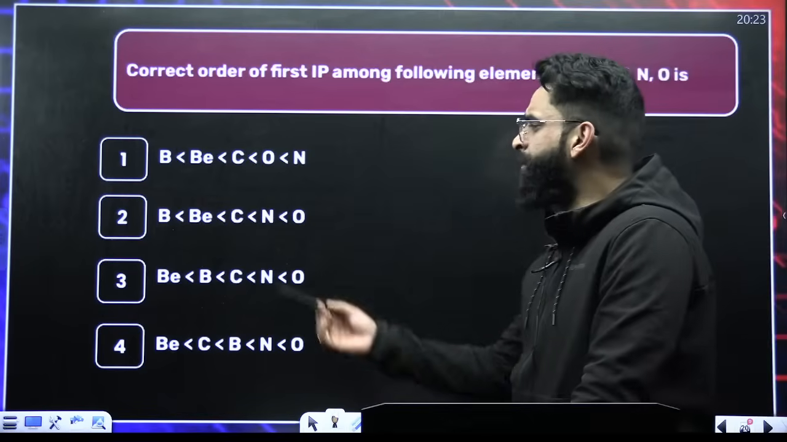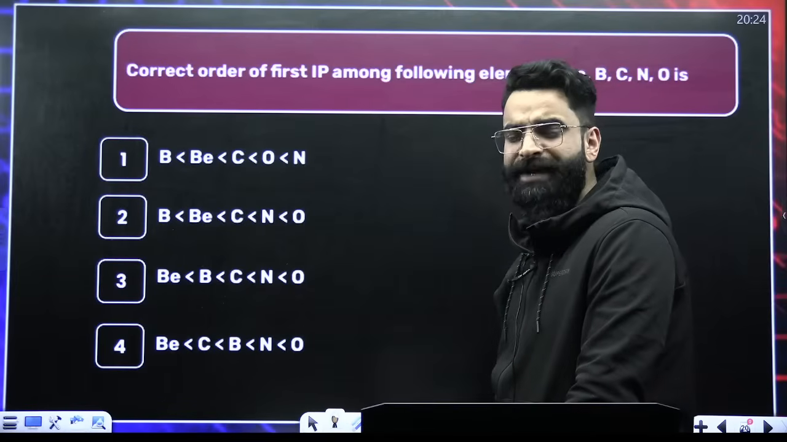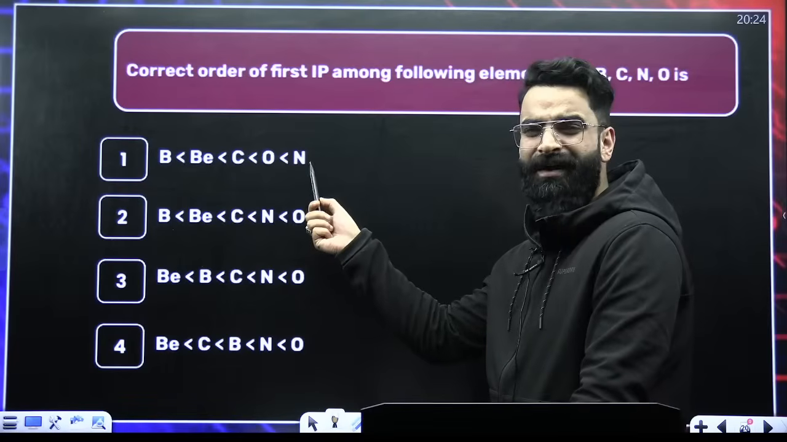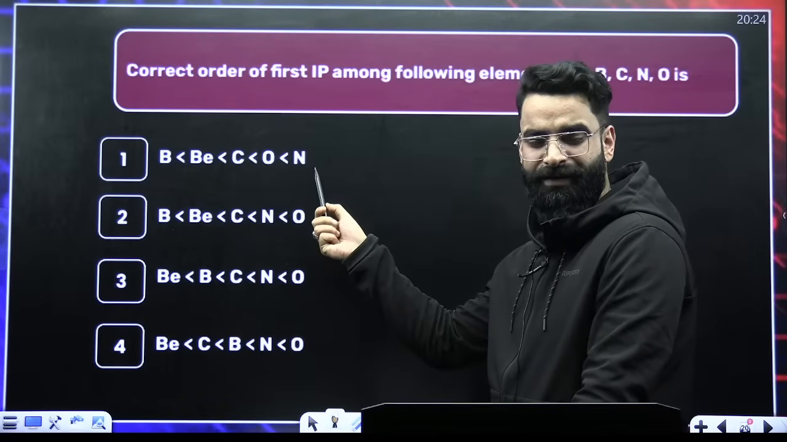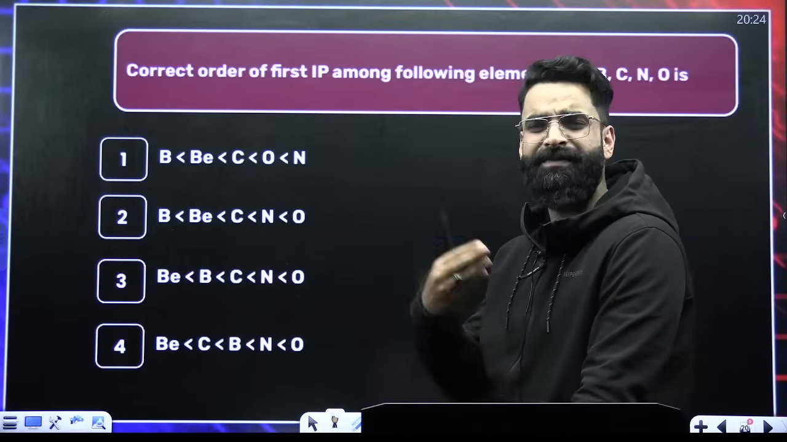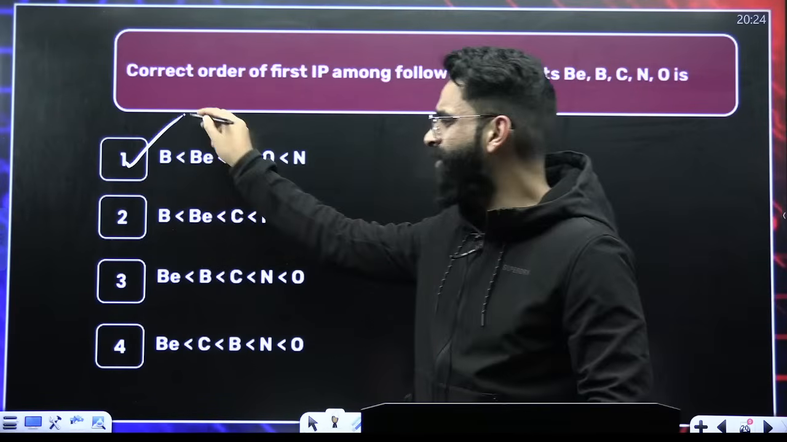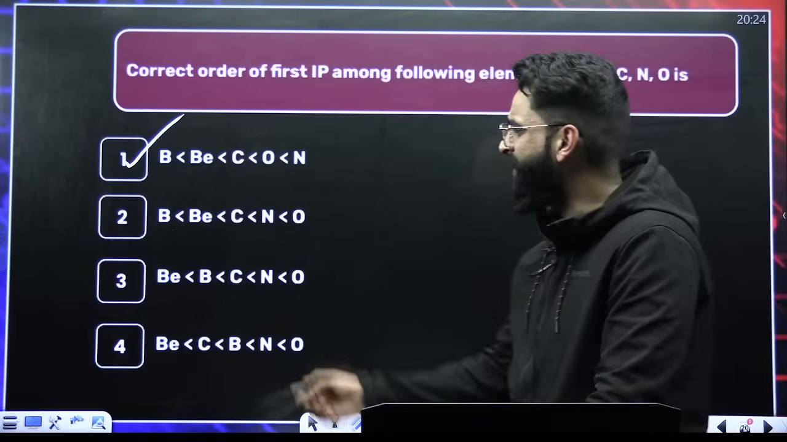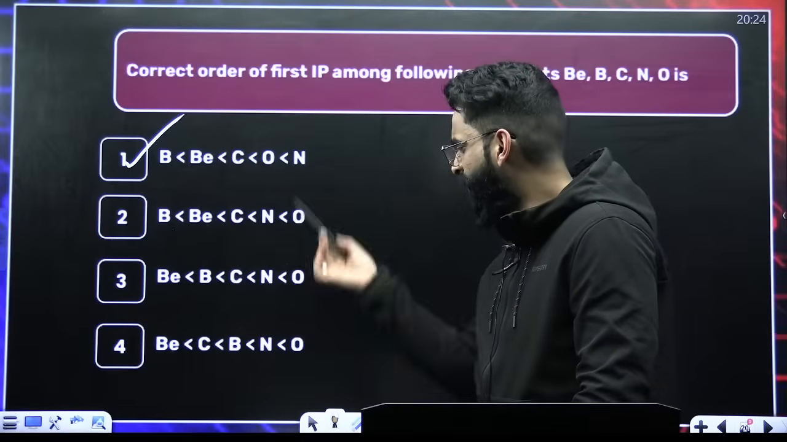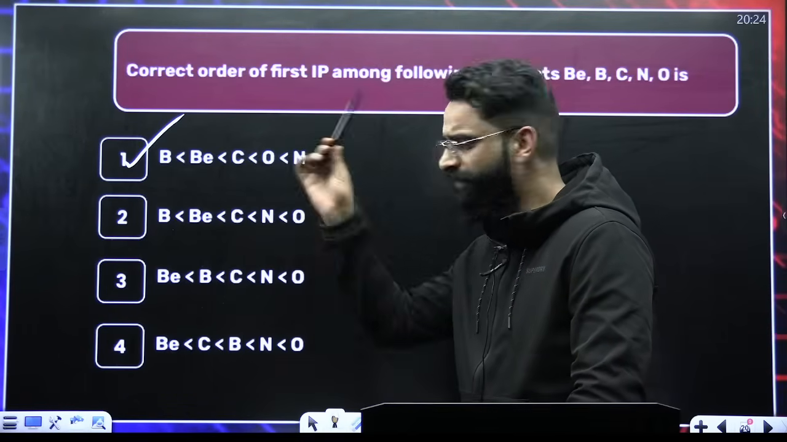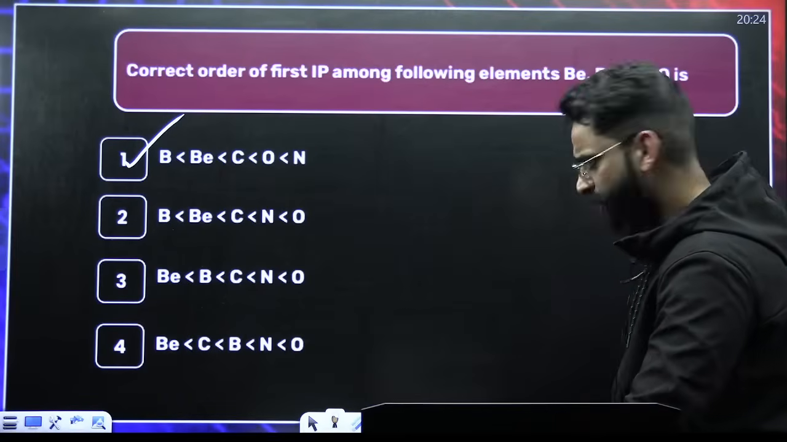If you compare just two elements, oxygen and nitrogen, nitrogen has more ionization energy than oxygen. Why? Because here you have a half-filled configuration, which is more stable, so to take an electron out from that configuration, you have to supply more energy. So without wasting a lot of time, I'll directly go for option 1. I don't have to check the rest, since only one option suggests that nitrogen has more ionization energy than oxygen. I'll go with that.